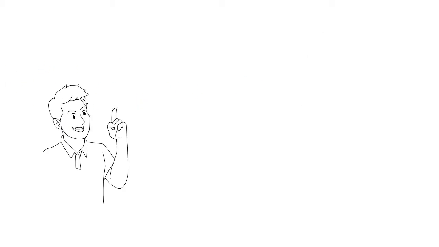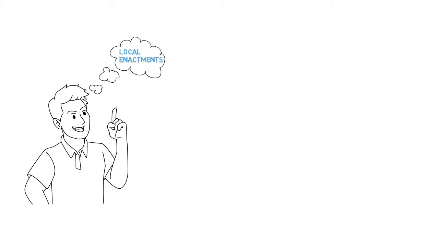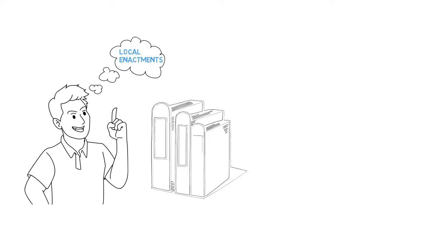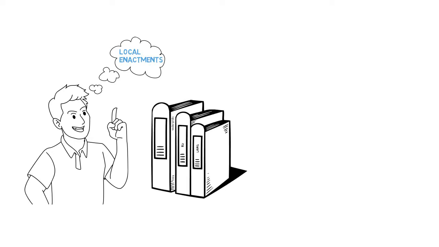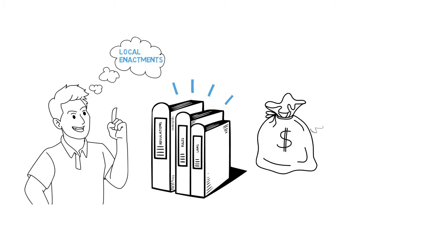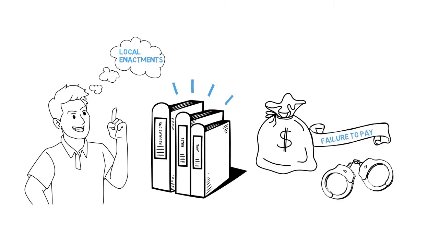Penalties for ordinance violations vary widely depending on the local governing authority's enactments. It is very important that you research the local laws, rules, and regulations to determine the potential range of penalties in your specific case. In some jurisdictions, penalties are only civil fines, but failure to pay such fines or having repeated offenses could lead to criminal charges.